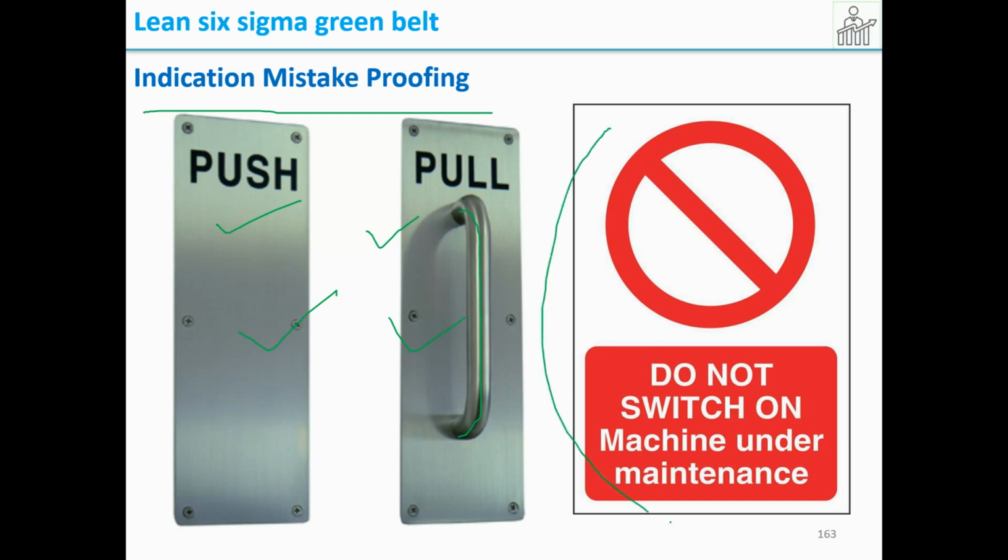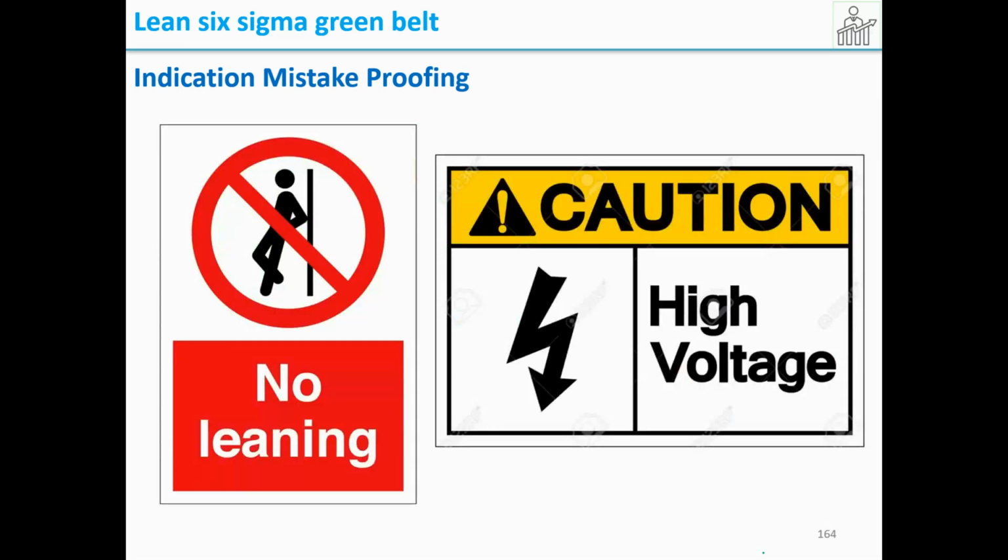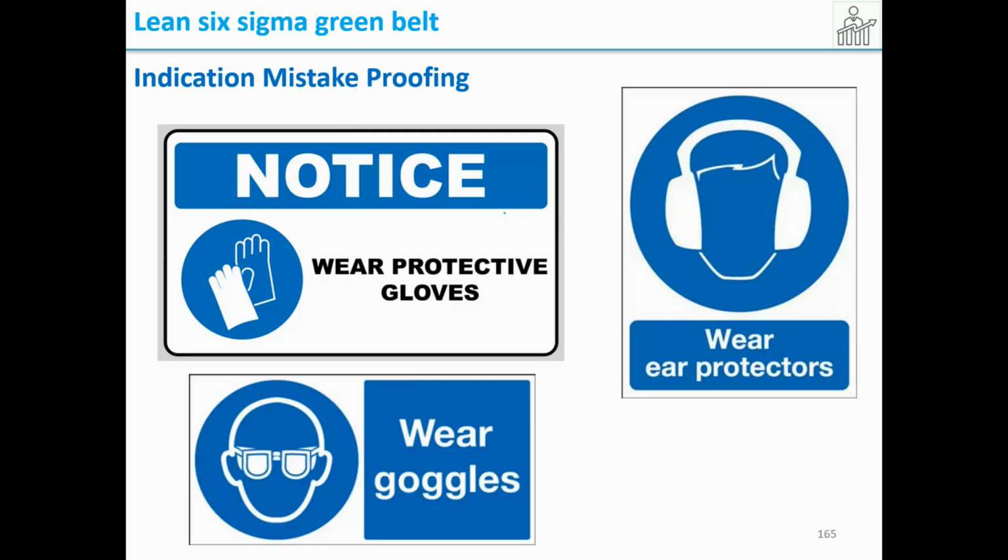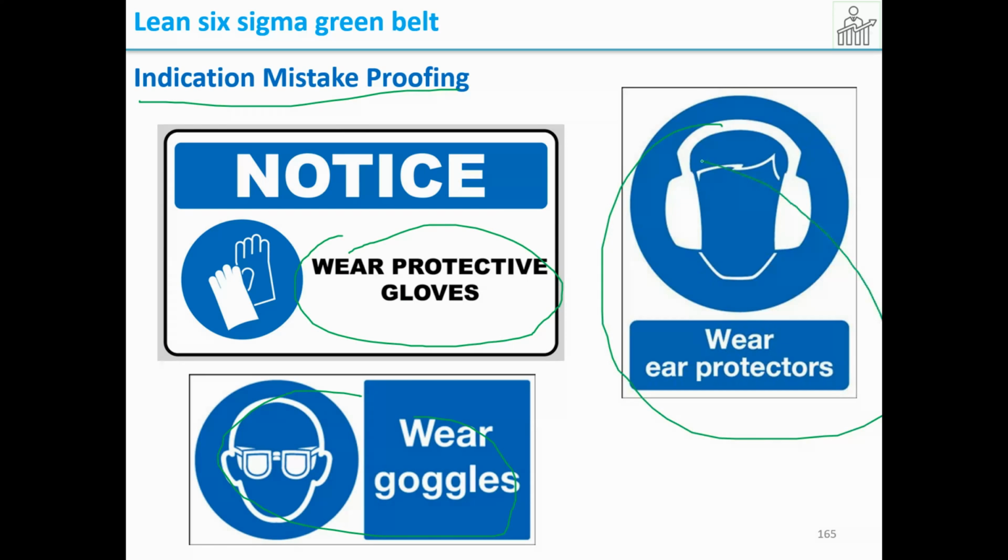So this is an indication mistake proof. Then some other examples of indication mistake proofs are no leaning, because it may damage it. Then caution, high voltage. Then notices: wear protective gloves, wear goggles, wear ear protectors. So these are commonly seen indication mistake proofing.